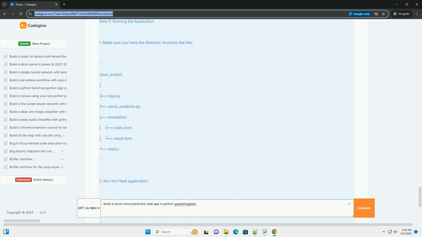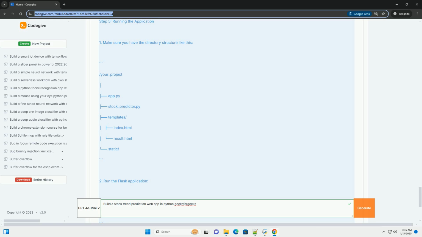app.py. Step 4. Creating HTML templates. You need 2 HTML templates for the web app, one for the home page and one for displaying the results. Template/index.html. Template/result.html.